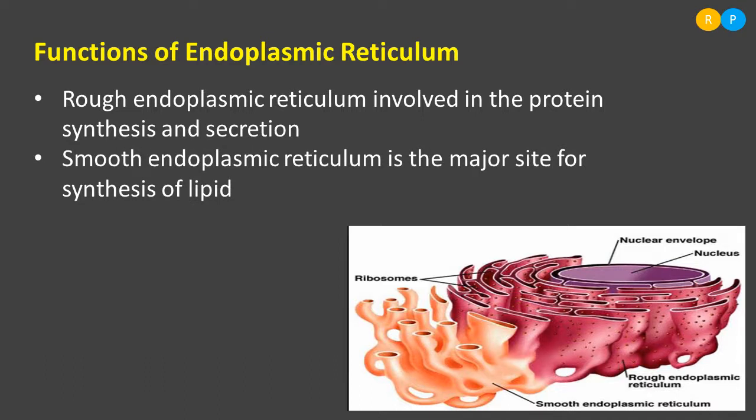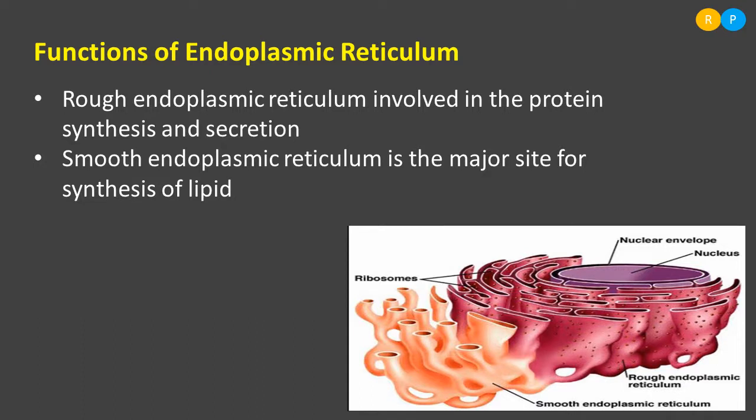Smooth endoplasmic reticulum is the major site for synthesis of lipid. Lipid synthesis actually takes place in the smooth endoplasmic reticulum. You can't expect that smooth endoplasmic reticulum performs the same function as rough endoplasmic reticulum, because in smooth endoplasmic reticulum there are no ribosomes. Understood? So, this reticulum performs the function of lipid synthesis. Lipid formation is the main function of smooth endoplasmic reticulum.